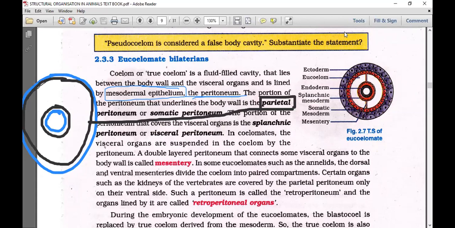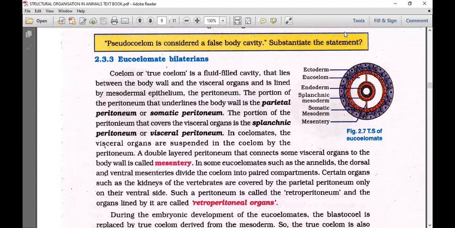The portion of the peritoneum that covers the visceral organs is called the visceral peritoneum or splanchnic peritoneum. So this black line that I showed you is the parietal peritoneum and visceral peritoneum.